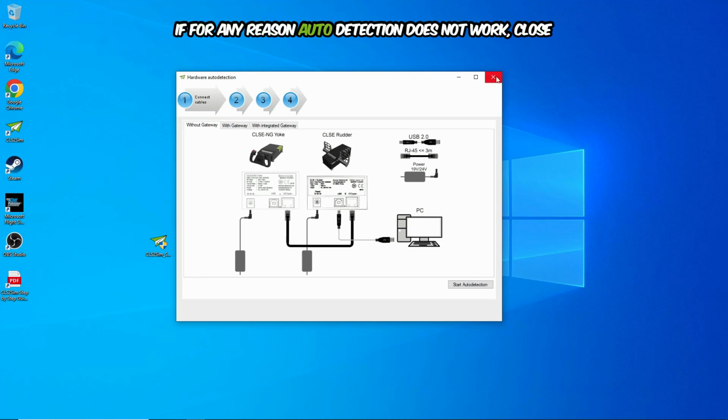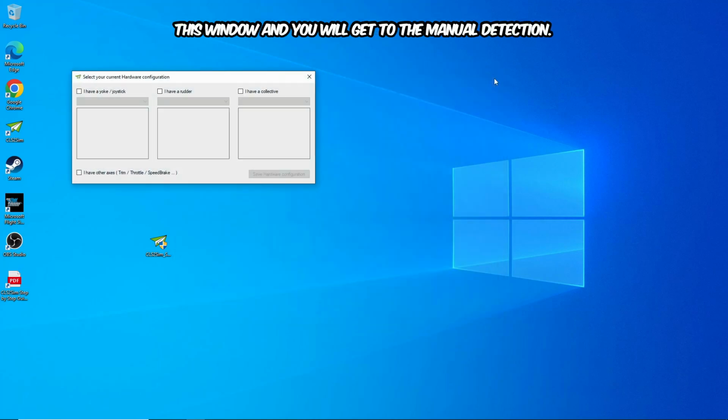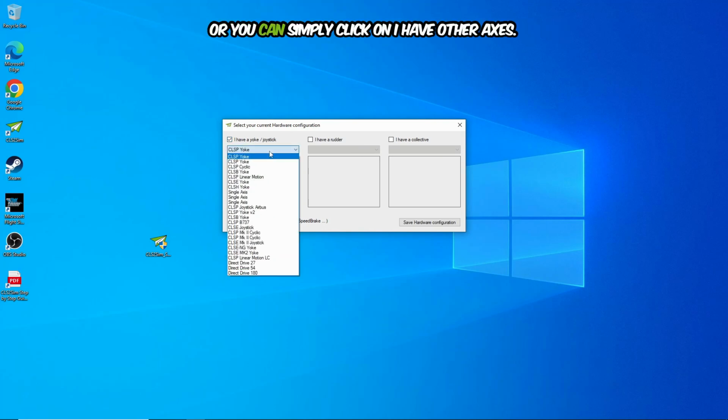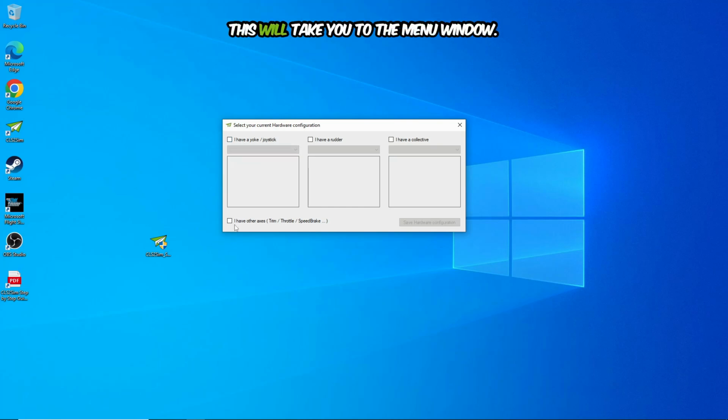If for any reason auto detection does not work, close this window and you will get to the manual detection. Here you can either select your specific device from the list, or you can simply click on I have other access. This will take you to the menu window.